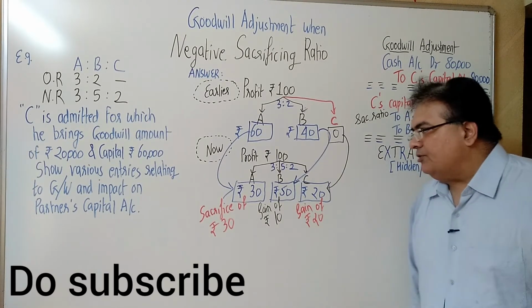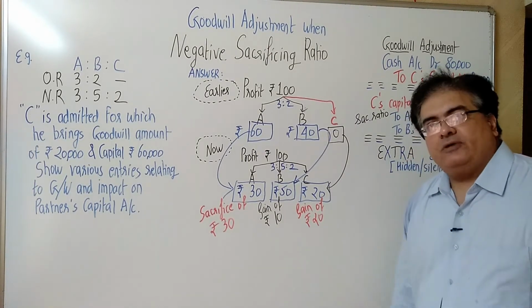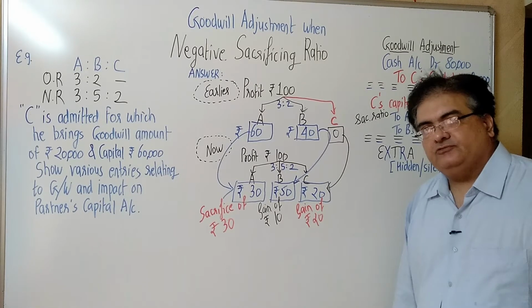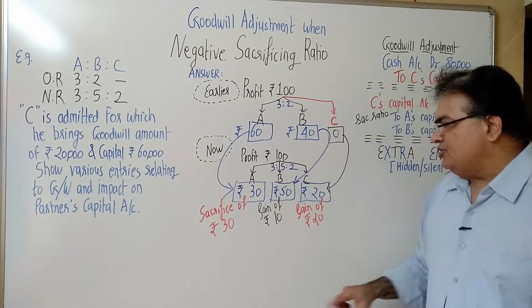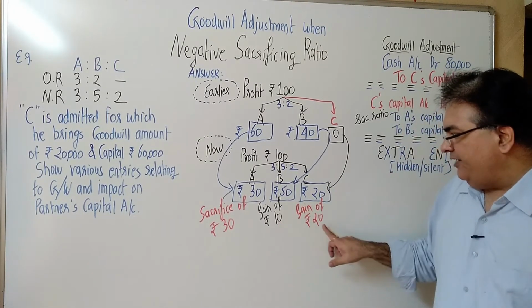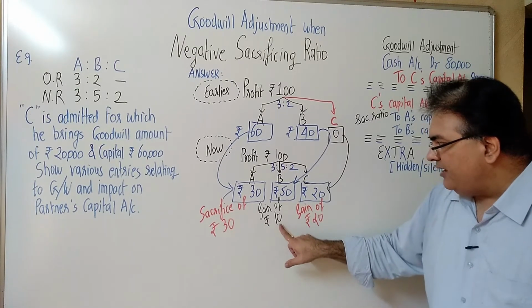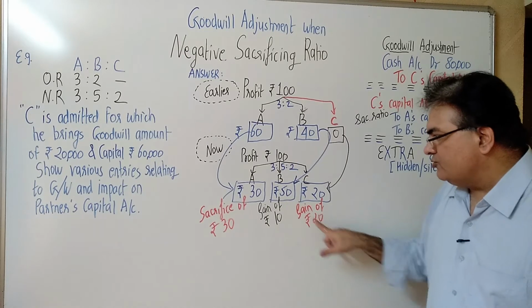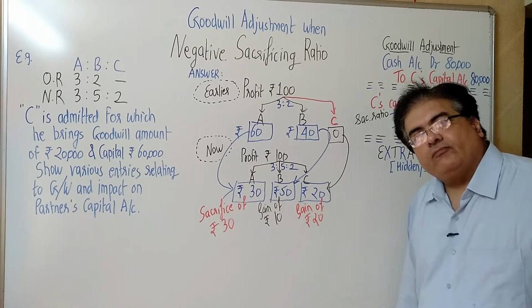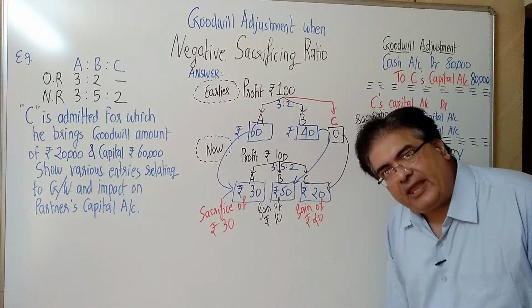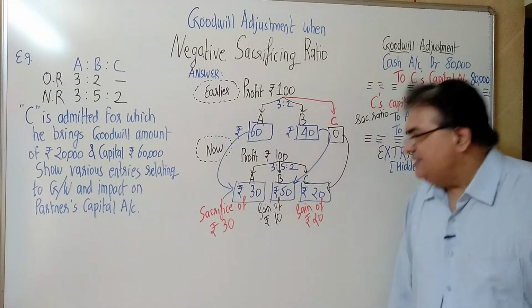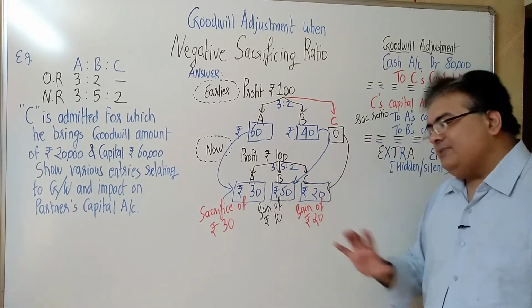You check it out. A's sacrifice of 30 exactly matches with gain of 10 and gain of 20. His 30 rupees is taken by these two. 10 plus 20 is 30. Sacrifice of A is gained by Mr. B and Mr. C.